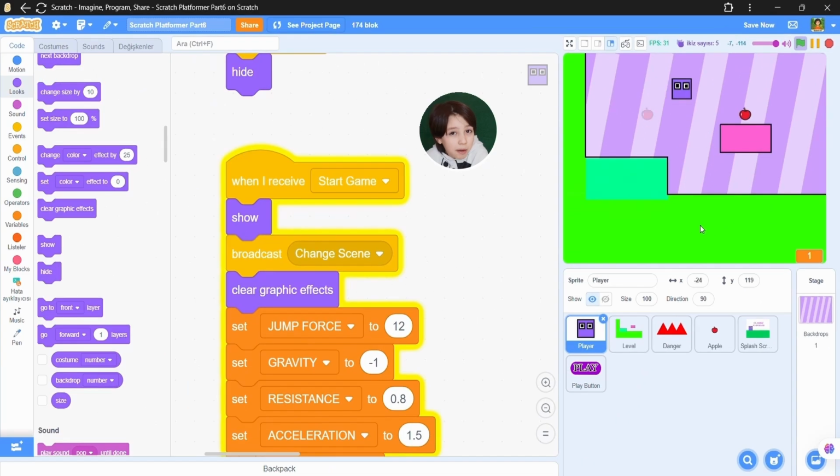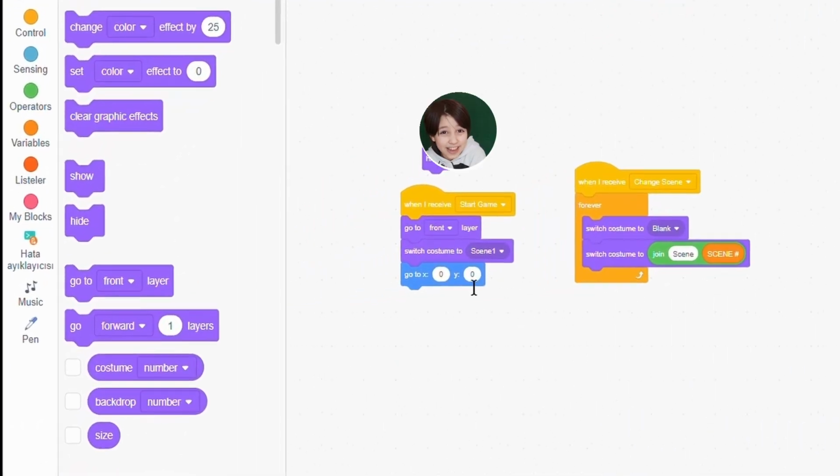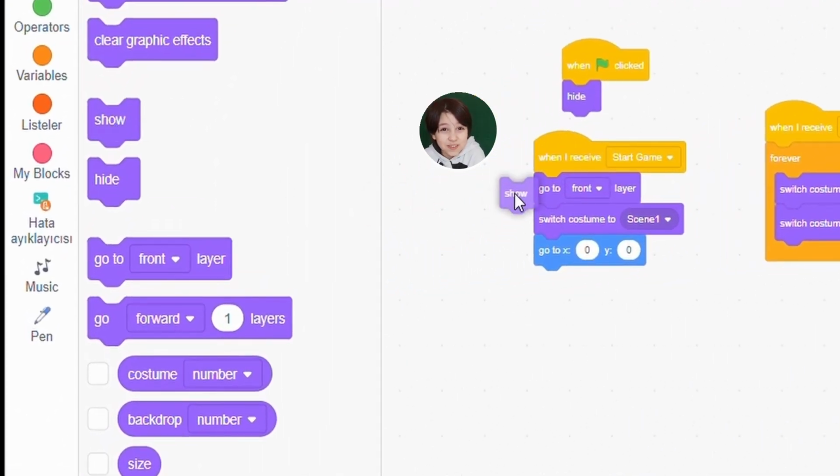See, everything is bad, but we didn't do it in the danger sprite, so in the danger sprite, when I receive start game, show.